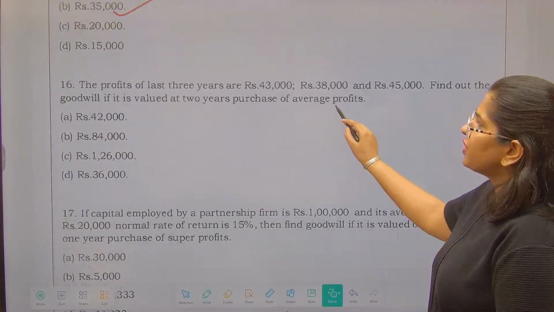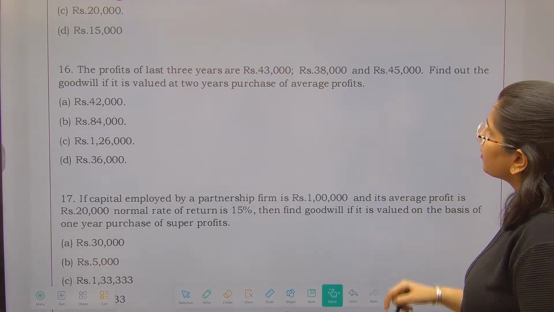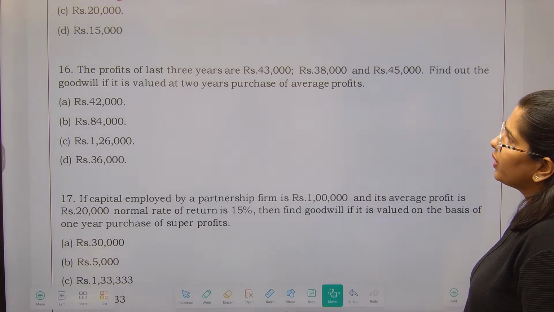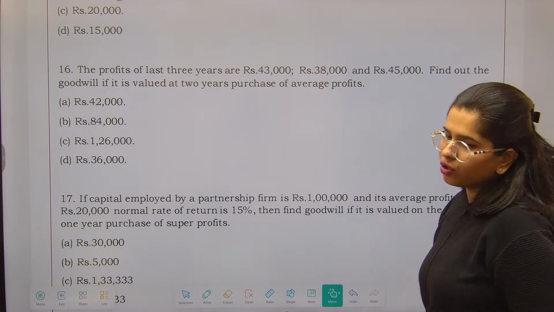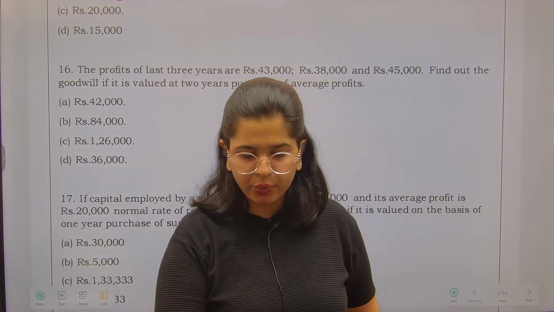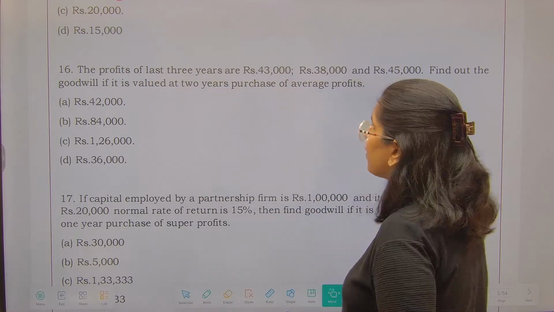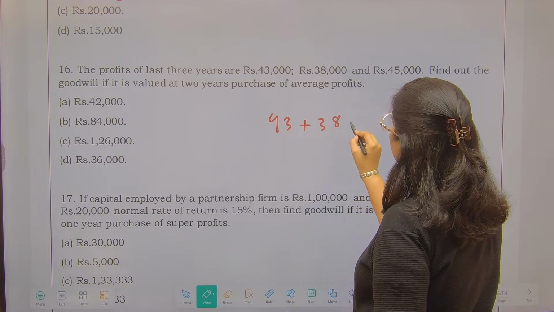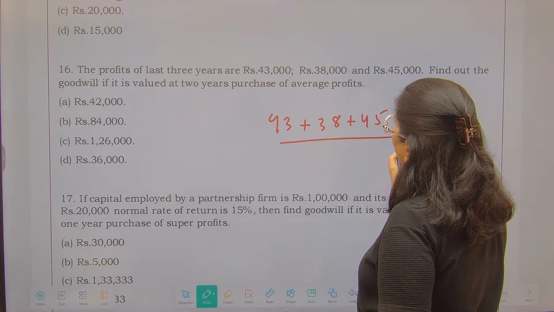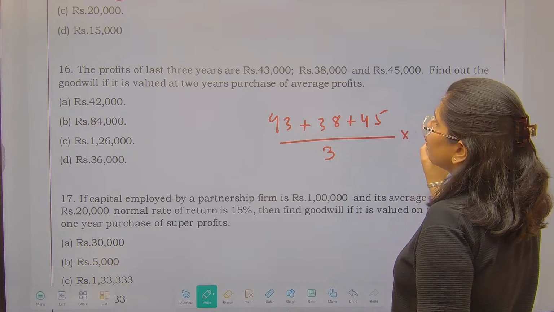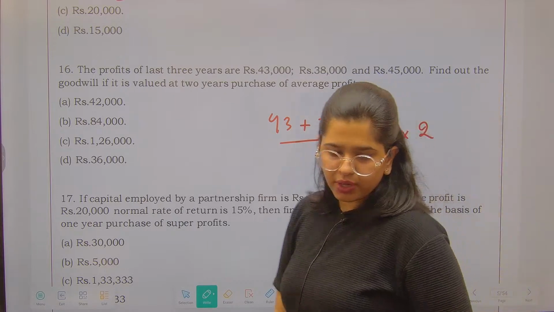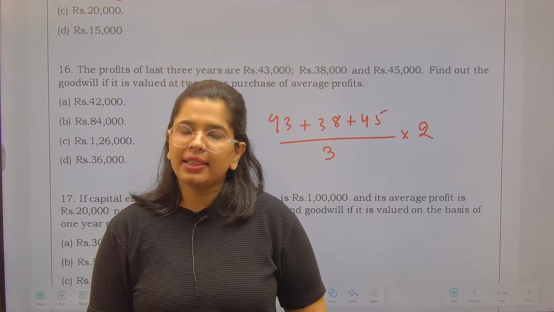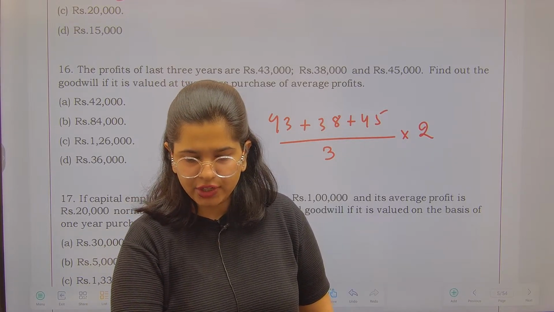Now next we have the profits of last 3 years. They are 43,000, 38,000, 45,000. You need to find out the Goodwill if it is valued at 2 years purchase of average profit. 2 साल के एवरेज प्रॉफिट के में आपको ये कंप्यूट करना है. And over here what you have to do is first of all find out the average, that is 43,000 plus 38,000 plus 45,000 divided by 3, right? And then you need to multiply it with 2. That is 2 years average of the profits, right? So average आपने निकाल लिया and then just multiply it with 2. You will get your answer.